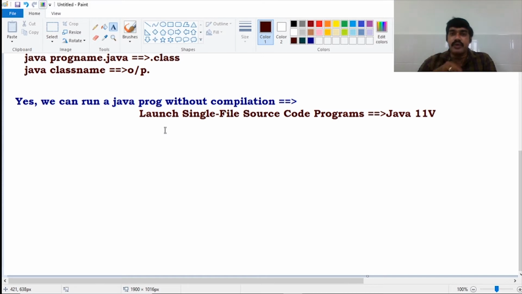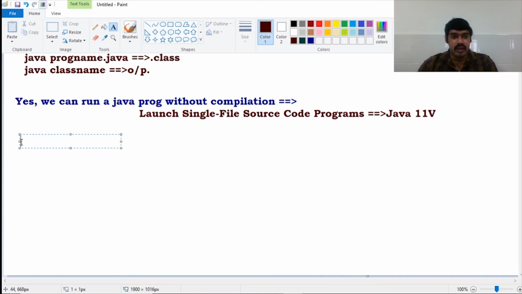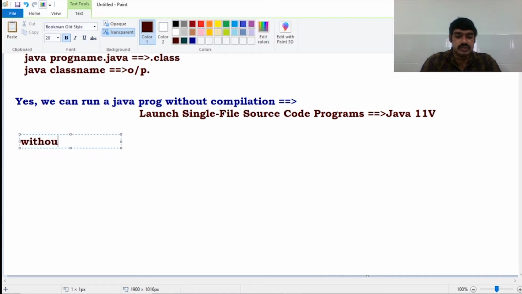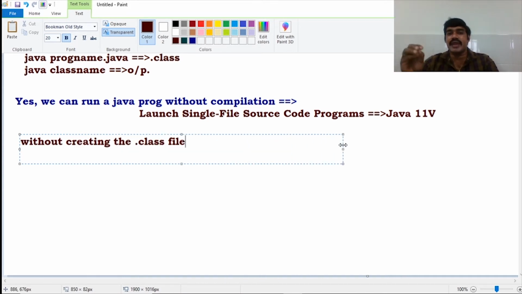Our .java program is compiled in the memory internally, and that is executed by the Java interpreter without creating the .class file. That is the important one. Our source program is compiled in the memory and it is executed directly by the Java interpreter without creating the .class file. So when we use this feature, launch single file source code programs, .class files will not be generated.